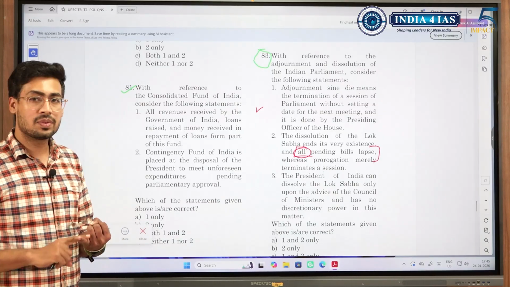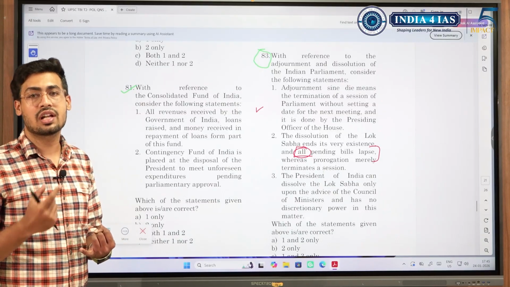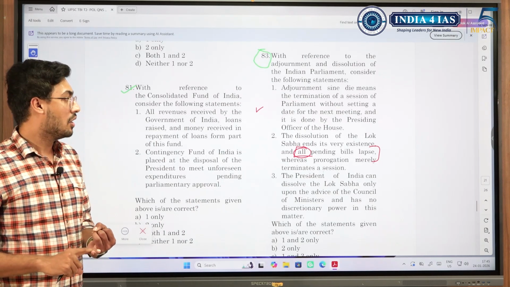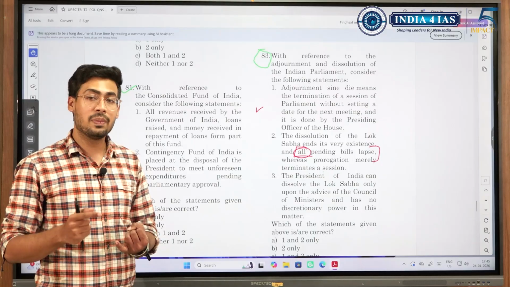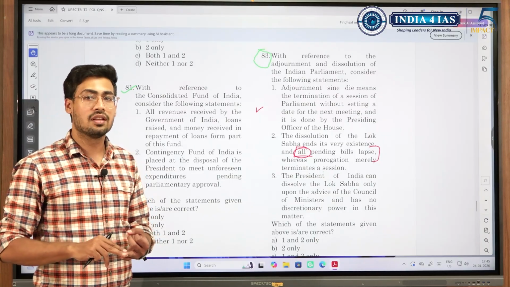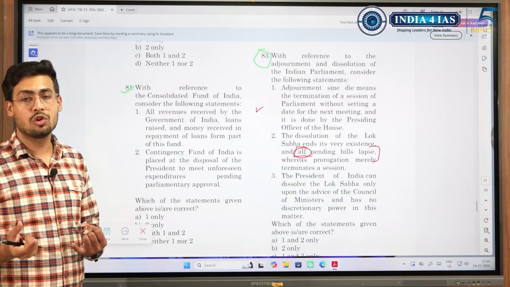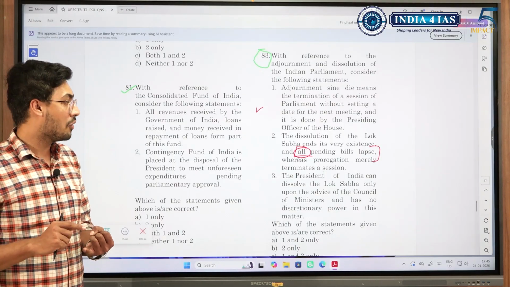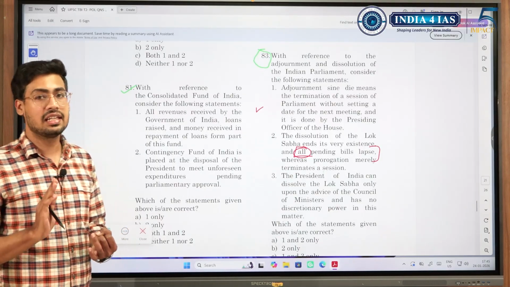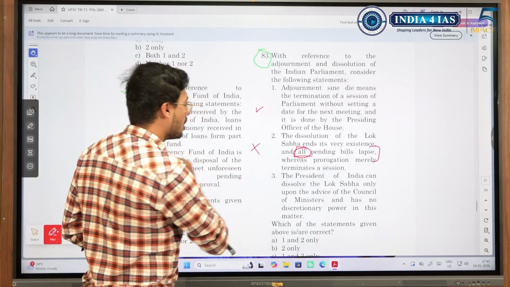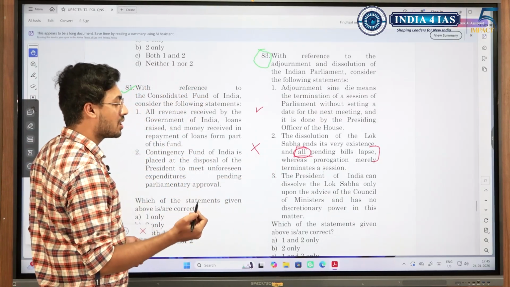For example, if Lok Sabha passes a bill and the bill goes to Rajya Sabha, or the bill is with Rajya Sabha, then it lapses. Rajya Sabha has passed a bill and the bill is pending with Lok Sabha, then it lapses. Whereas if Rajya Sabha has passed a bill but it has not gone to Lok Sabha, then it does not lapse. Gone for the presidential assent, then it won't lapse. So all the pending bills will lapse. This becomes wrong.